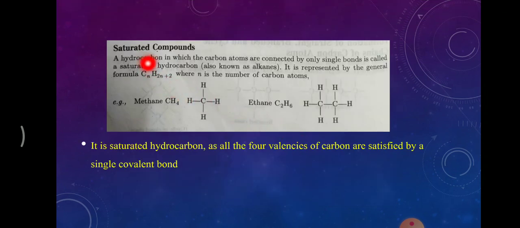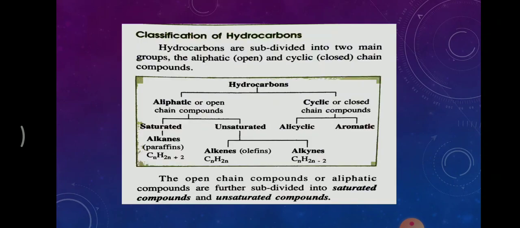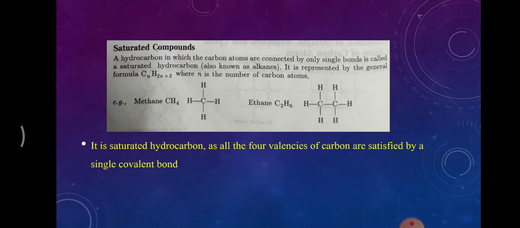What do you mean by saturated compounds? Here we saw saturated hydrocarbon. Now let's see what saturated compounds mean.